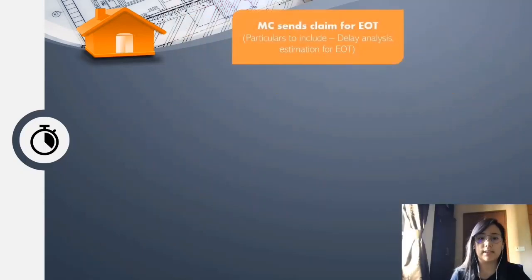To claim for an extension of time, the contractor will have to give a written notice to the architect. When submitting the notice, the contractor will have to include documents such as an estimation of the time needed and a delay analysis, which is needed to show that the cause behind the need of such an extension was not due to any parties, and in this particular case, the cause would be the commencement of the MCO.